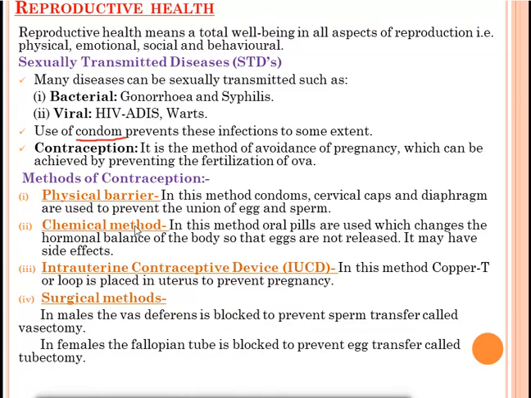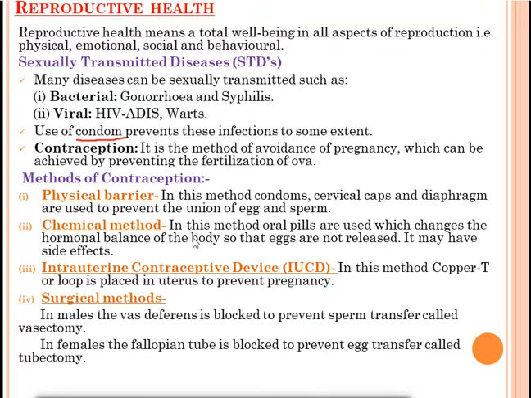Next is the chemical method. Chemical means the medicine or the oral pills method. In this method, what will happen? Oral pills are used. Oral pills means something we have to take like a medicine or tablet, which changes the hormonal balance of the body so that eggs are not released.